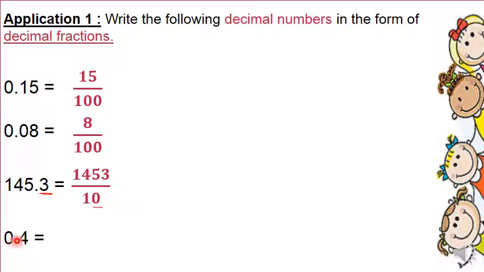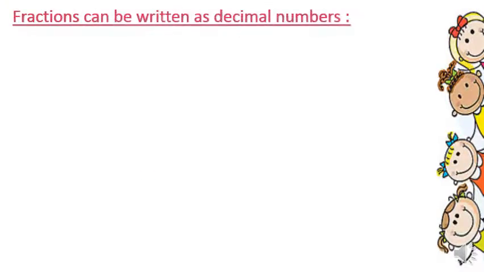Okay? And the last one, it's 0.4. Remove the decimal point, it will be 4, and we have one digit in the decimal part, so it will be 4/10. And you can write it in another way directly. Read it here, 4/10. You can write here directly 4/10. So as you can see, we have two ways to convert a decimal number to a fraction. And fractions also can be written as decimal numbers.